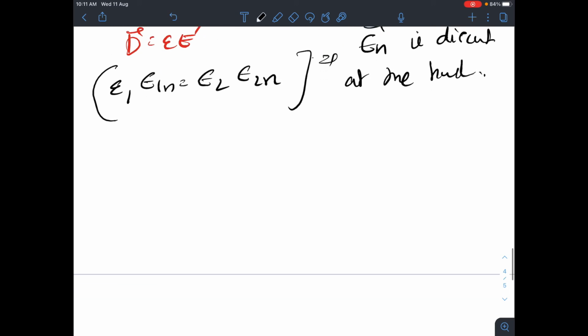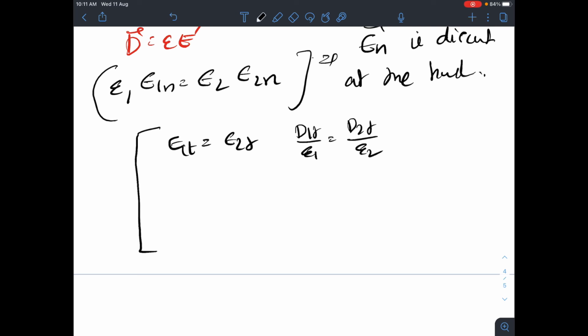Now let me just conclude this part. First, using E dot dl, we understood that the tangential component of electric field at the boundary is continuous. And when it was continuous, we also realized that d1t by epsilon 1 equals d2t by epsilon 2, so the tangential flux density is discontinuous.